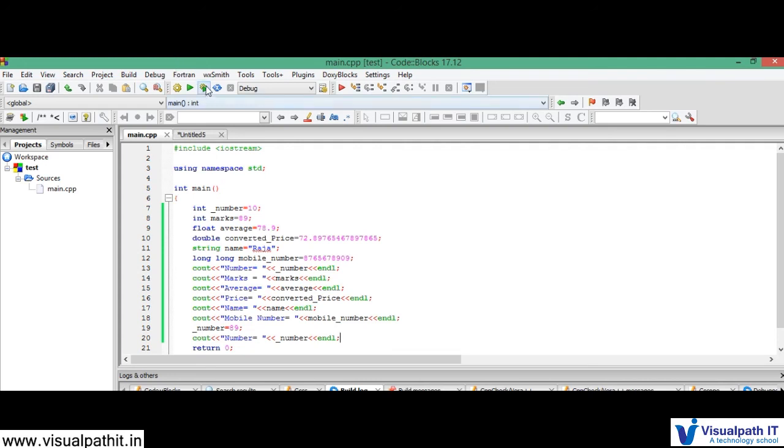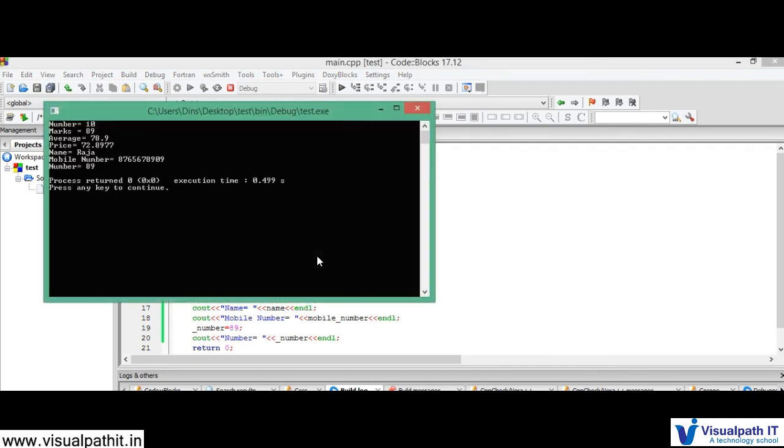If I build and run, it gives you the new value 89. At first the number is 10, at last the number is 89. This is how I can change a value, and that's why it is called a variable.